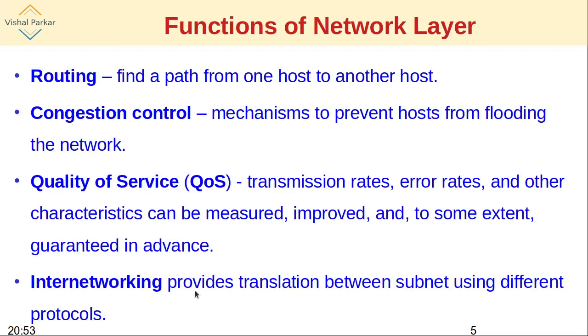So if there are multiple networks being used which have different physical parameters, the translation between these subnets is important, and that is done by the network layer. That is what is called internetworking: networking of multiple heterogeneous networks.